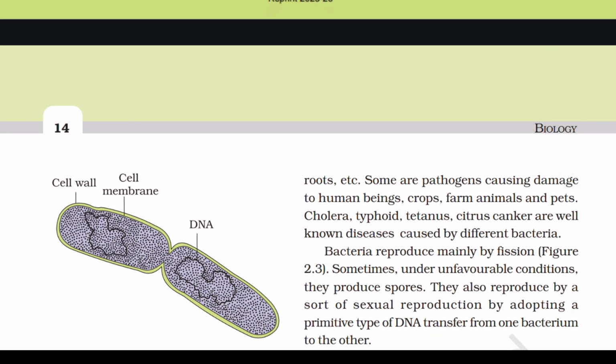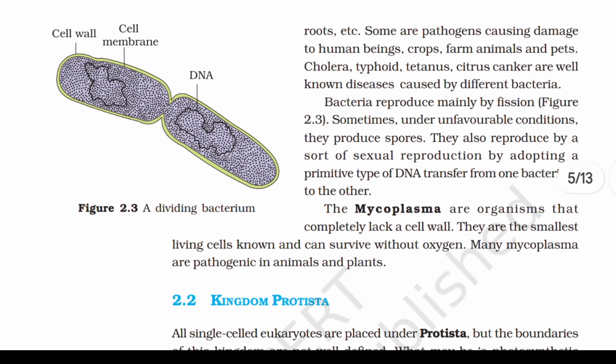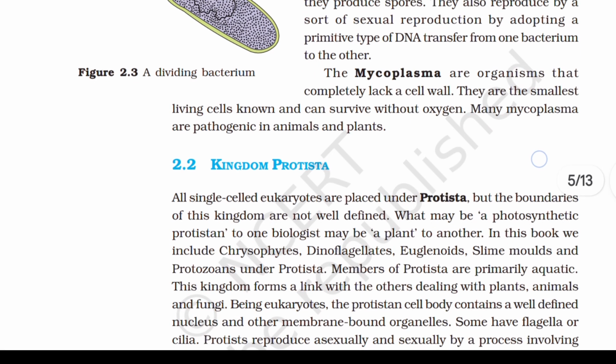Some are pathogens causing damage to human beings, crops, farm animals, and pets. Cholera, typhoid, tetanus, and citrus canker are well known diseases caused by different bacteria. Bacteria reproduce mainly by fission. Sometimes, under unfavorable conditions, they produce spores. They also reproduce by a sort of sexual reproduction by adopting a primitive type of DNA transfer from one bacterium to the other. The mycoplasma are organisms that completely lack a cell wall. They are the smallest living cells known and can survive without oxygen. Many mycoplasma are pathogenic in animals and plants.